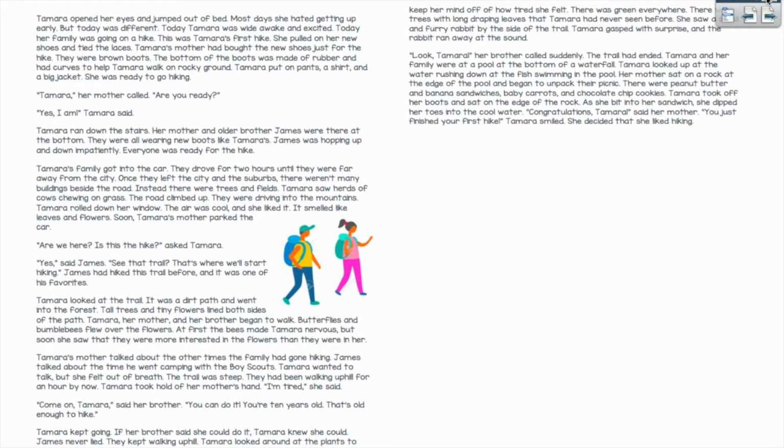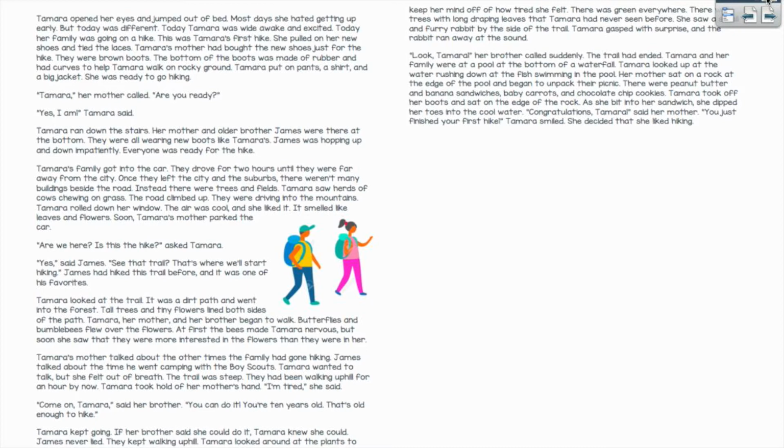Tamara, her mother, and her brother began to walk. Butterflies and bumblebees flew over the flowers. At first the bees made Tamara nervous, but soon she saw that they were more interested in the flowers than they were in her. Tamara's mother talked about the other times the family had gone hiking. James talked about the time he went camping with the Boy Scouts. Tamara wanted to talk, but she felt out of breath.